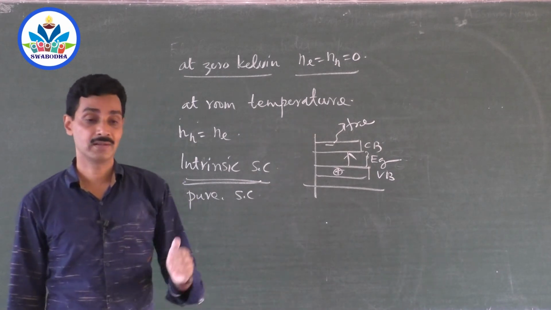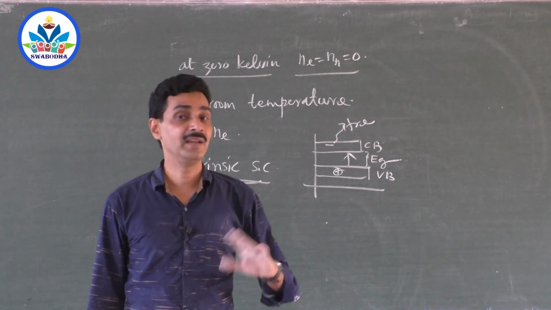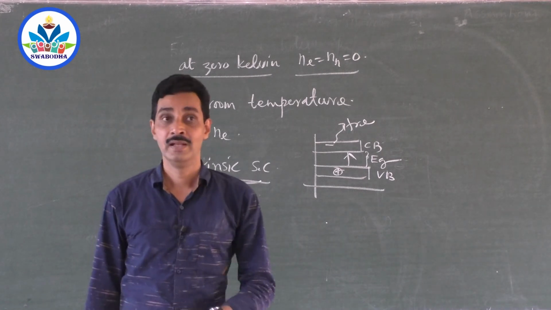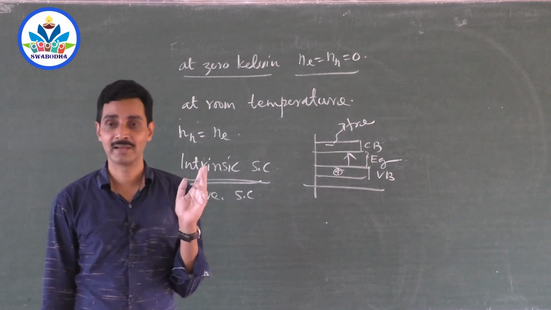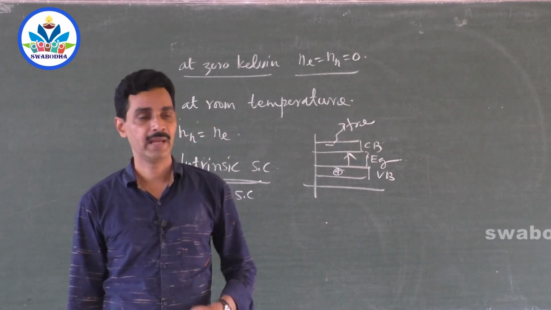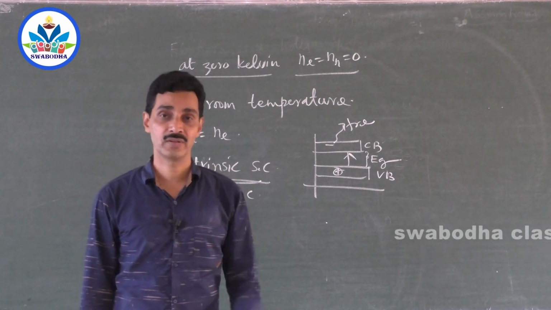Now, the actual characteristic of a semiconductor starts from here. You can't use a semiconductor in the intrinsic form in the technological field. You have to change it. Sir, can a semiconductor be turned into a very good conductor? Yes. How? By adding impurities into that, by creating more number of electrons and holes.